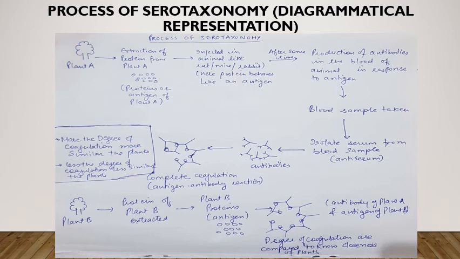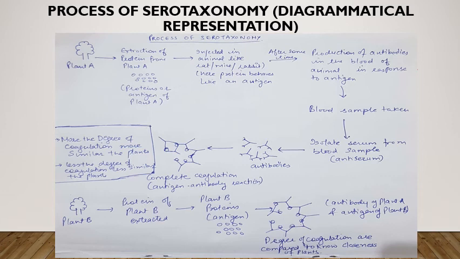Now if you want to see similarity or dissimilarity of this plant with other plants, say plant B, if we want to check similarities of plant A with plant B, then antibodies produced from plant A are allowed to react with the antigen, or you can say protein extracted from plant B, and check the degree of coagulation.